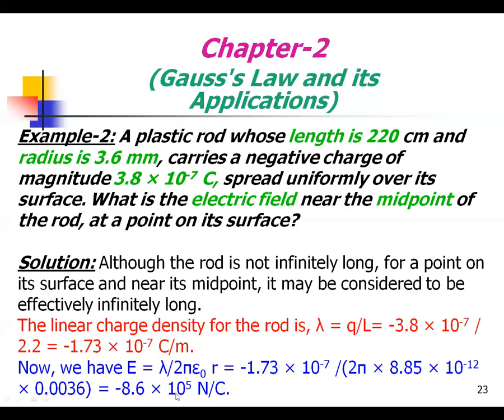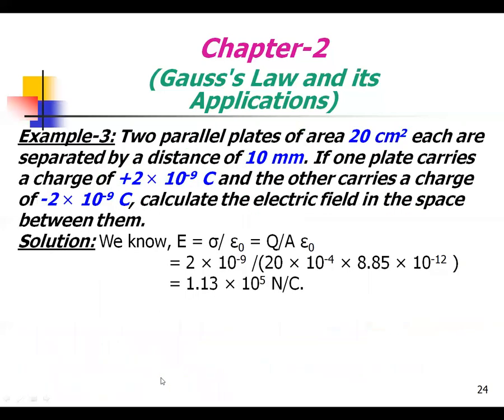This is the second example. Now another application, the third example, which we have to discuss. The question is: two parallel plate capacitors of area 20 centimeter square each are separated by a distance of 10 millimeter.